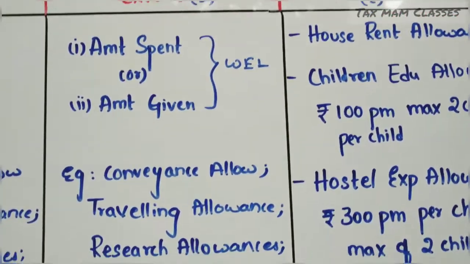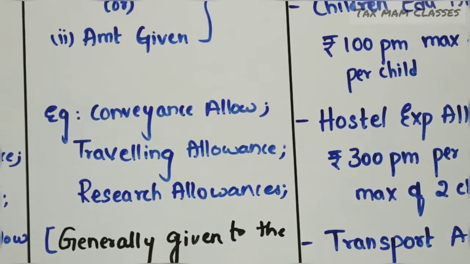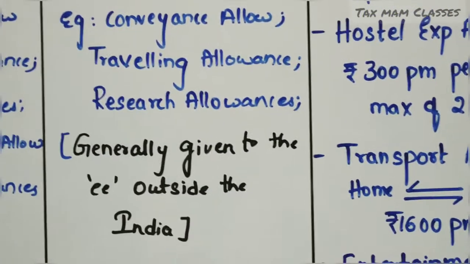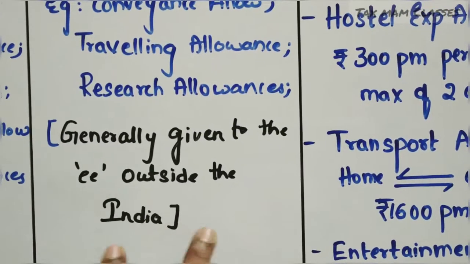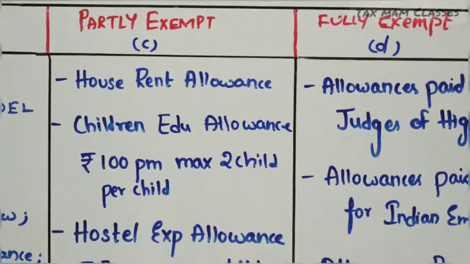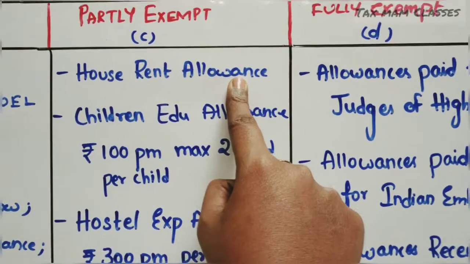For which allowances is it allowed like this? Examples: conveyance allowance, traveling allowance, research allowance. Generally these allowances are given to employees outside India. And the next one, which is very important, is house rent allowance. House rent allowance I will explain with a separate chart.